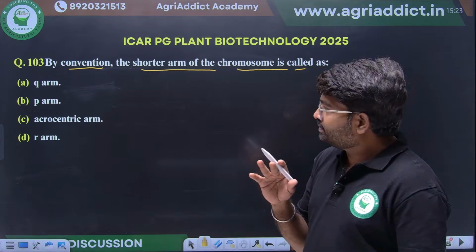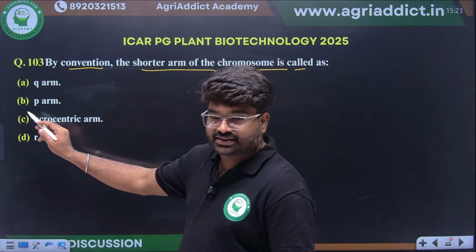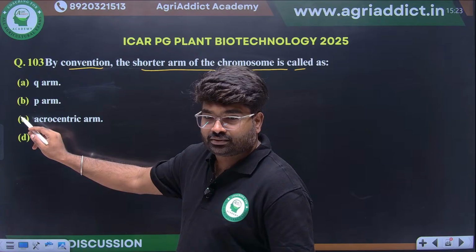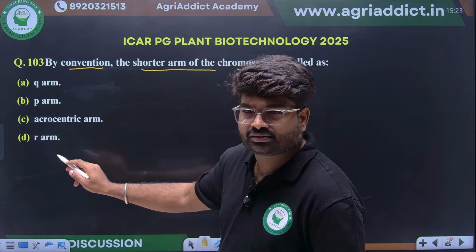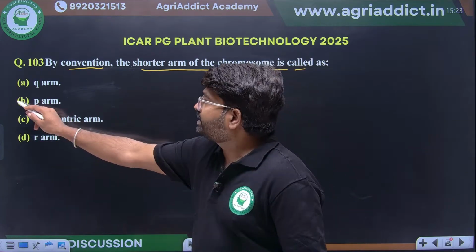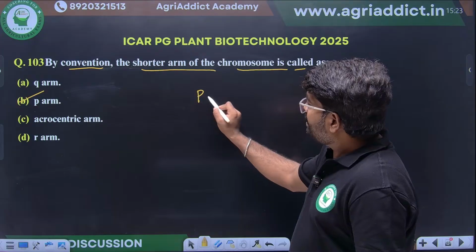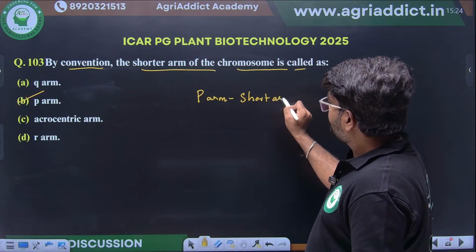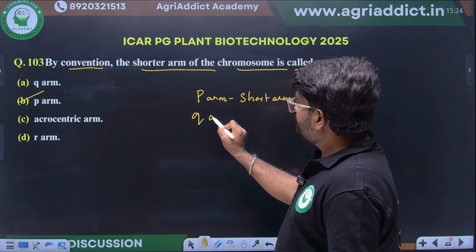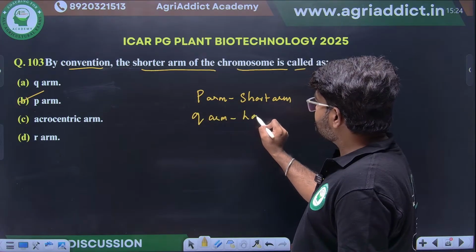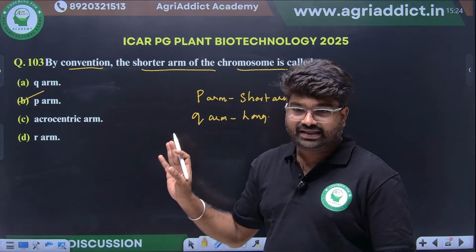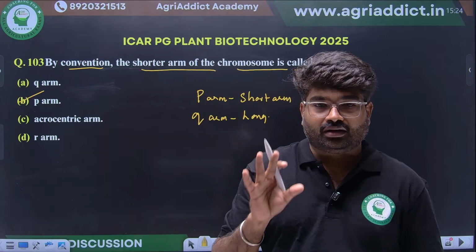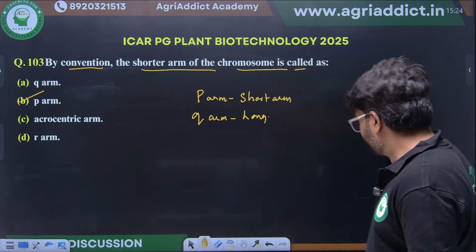Yes, excellent. P arm. P arm is the short arm. Long is the Q arm. You just write this one. P arm means short, and Q arm means long.